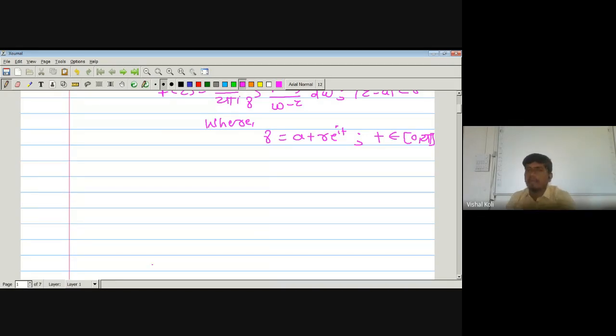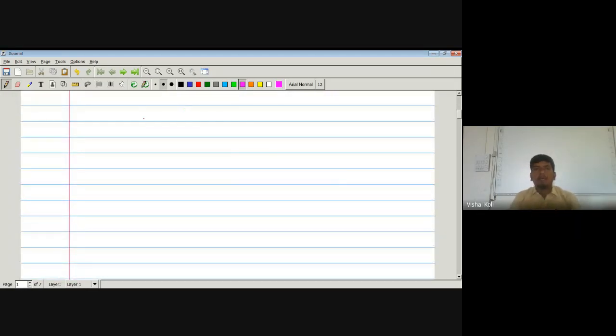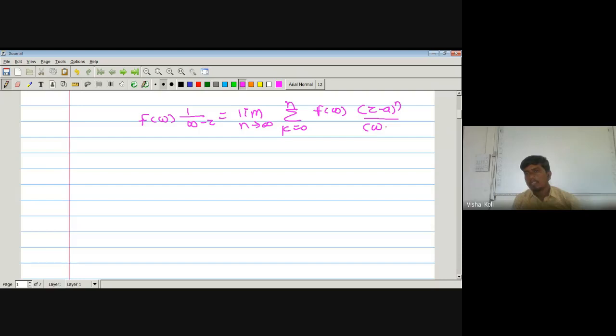Okay, where gamma is a plus r e to the power it, and in the Cauchy integral formula we have taken w belonging to curve gamma. As w belongs to the trace of gamma, w must be of this form, a plus r e to the power it, and from this we find dw is r i e to the power it. By solving all this we get f(w) into 1 upon w minus z is nothing but limit n tending to infinity summation k running from 0 to n f(w) (z minus a) to the power k divided by (w minus a) to the power k plus 1.